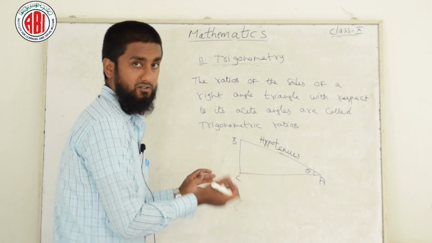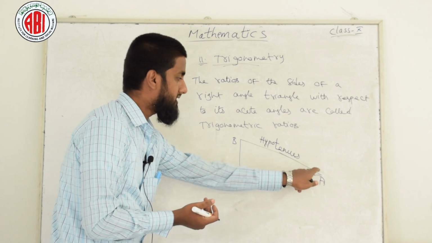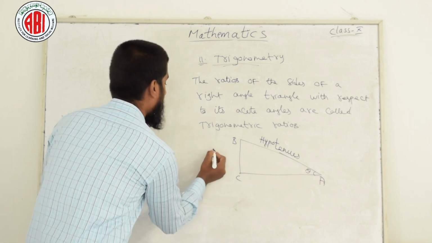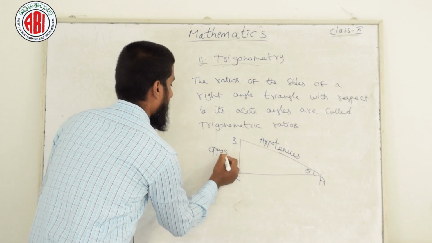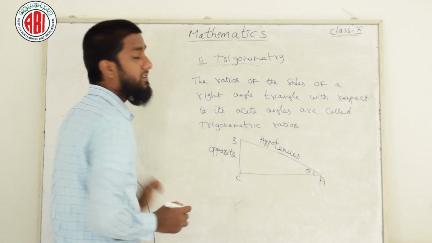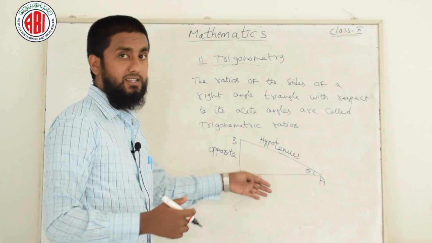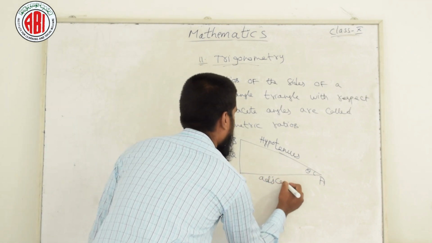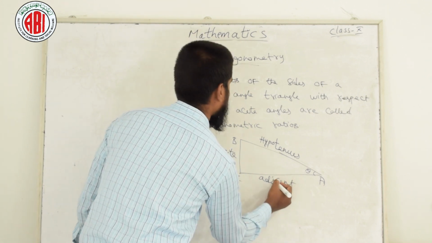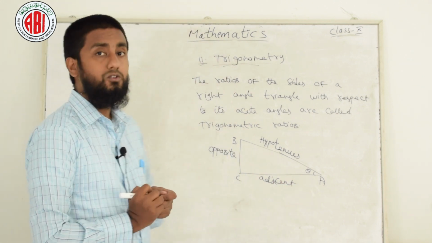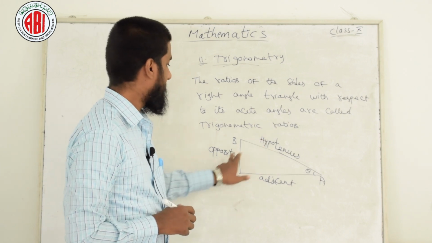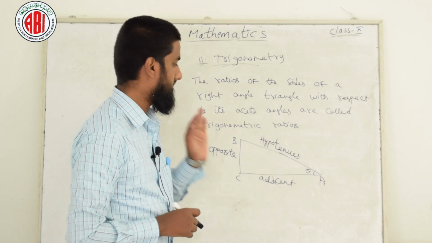The side which is opposite to the angle theta is known as the opposite side, and the remaining side is the adjacent side. So you got the names of the sides: one is hypotenuse, one is opposite, and one is adjacent.